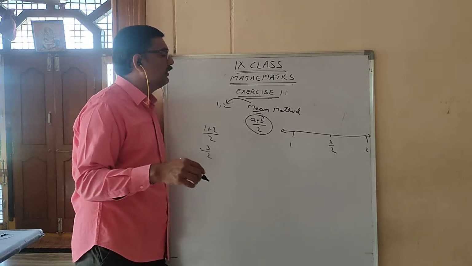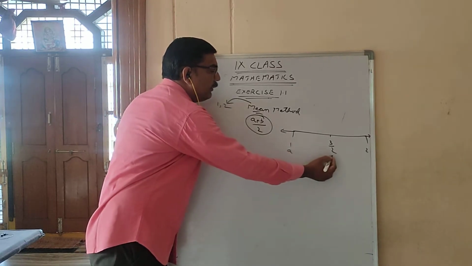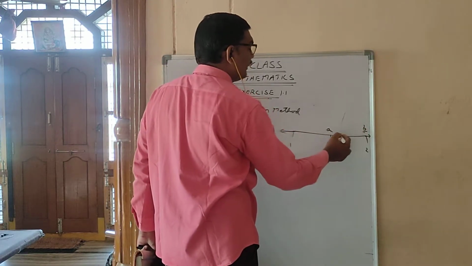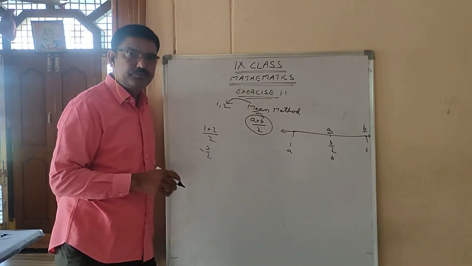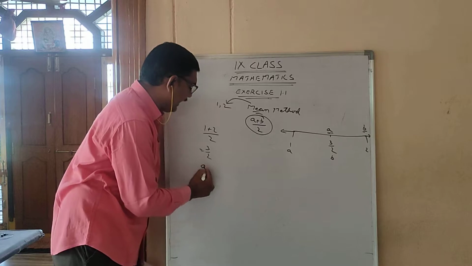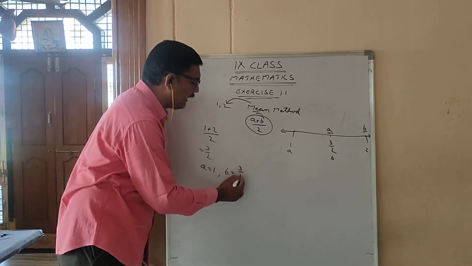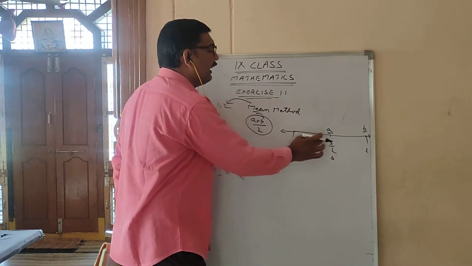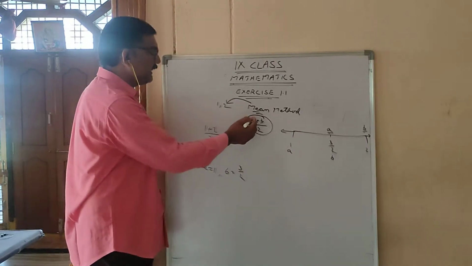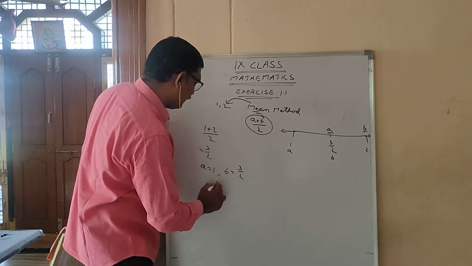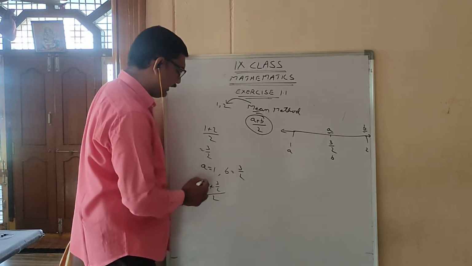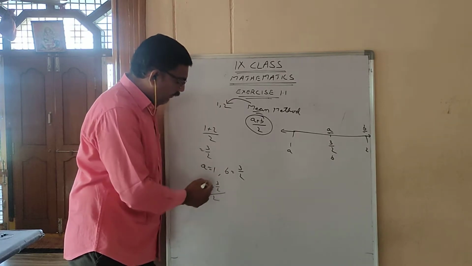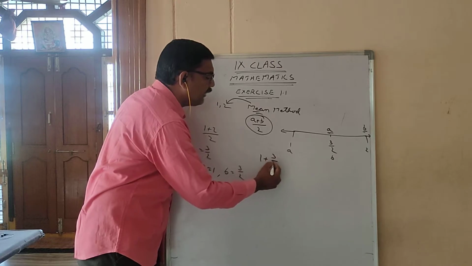Now again you can take A as this one, B as this one, or also you can take A as this one, B as this one. Same formula you have to apply. If I took A as 1, B as 3 by 2, I have to get a number between 1 and 3 by 2 by using the same formula. 1 plus 3 by 2 whole by 2. A plus B by 2 is the formula for the mean method.